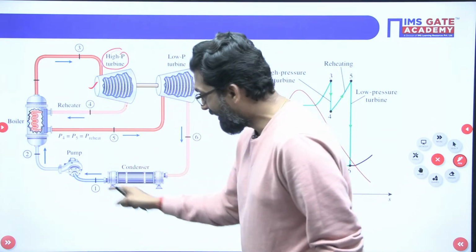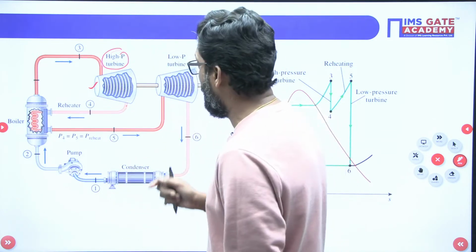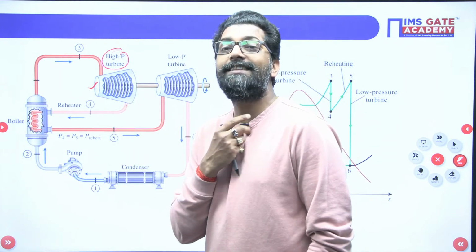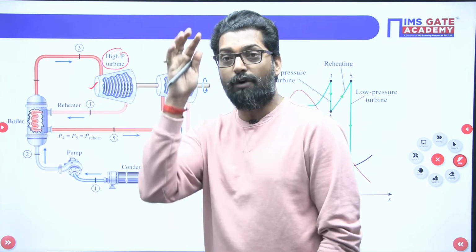So, condenser pressure is always negative pressure. This is a very difficult concept. Condenser pressure is never designed above atmospheric pressure. It is always vacuum pressure.